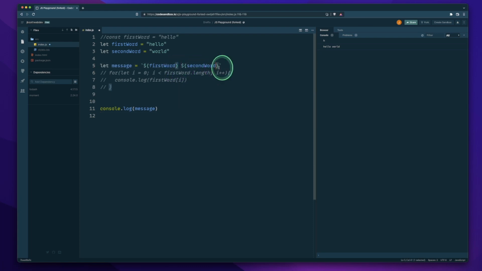This also allows us to add a normal string. Let's say we wanted to add an exclamation point to the end. We get an exclamation point.